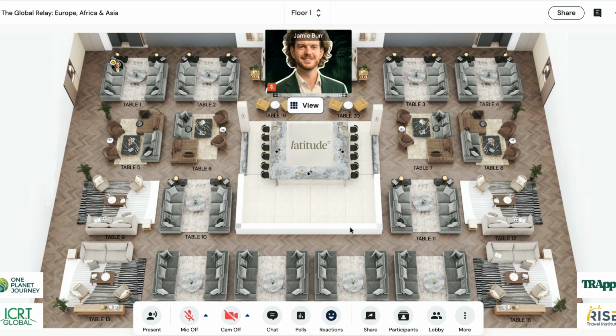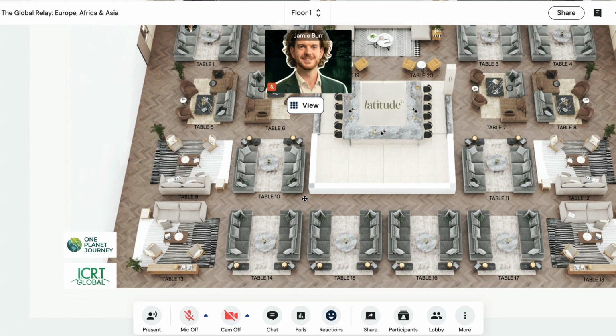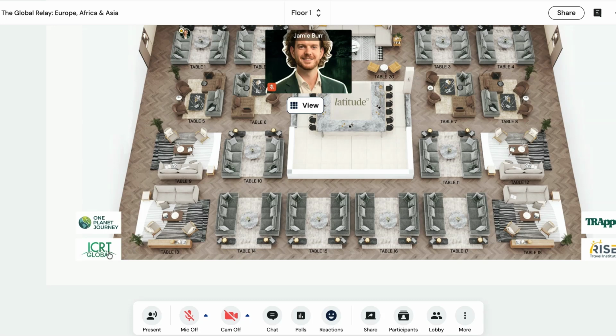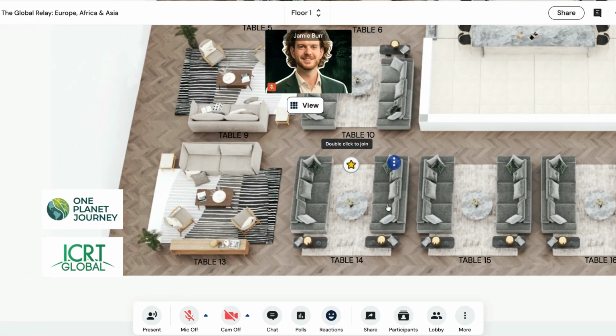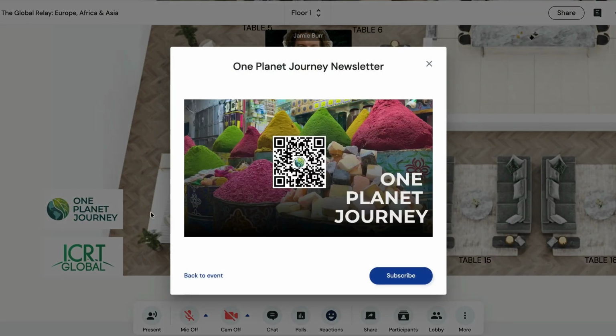You'll also notice on floor number 1 we've got some content banners from our partners, One Planet Journey, ICRT Global, TRAP and RISE. To interact with these banners, all you've got to do is hover over the logo and click to open to find out more information.